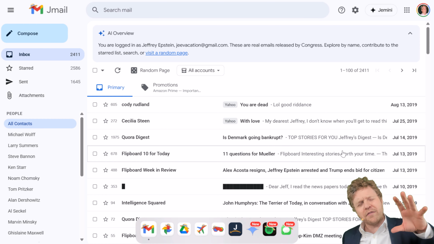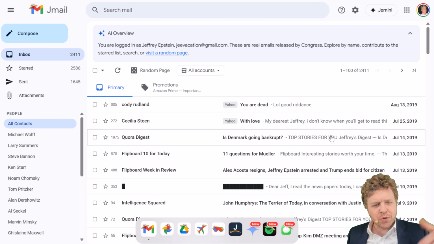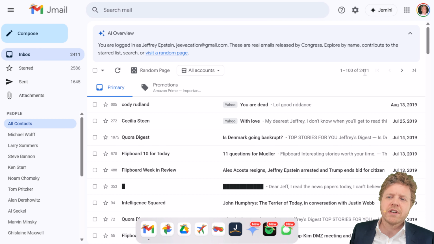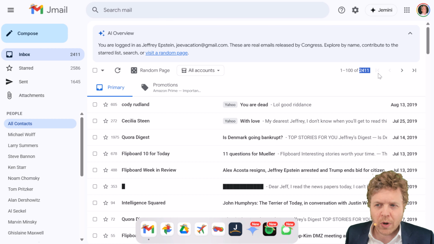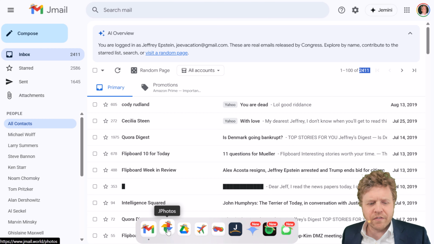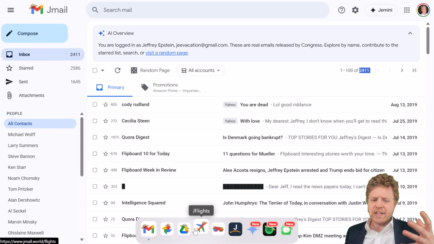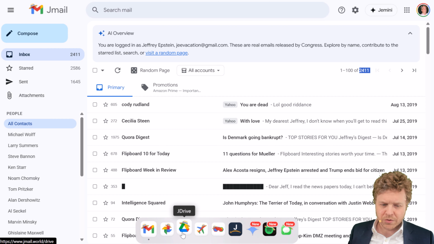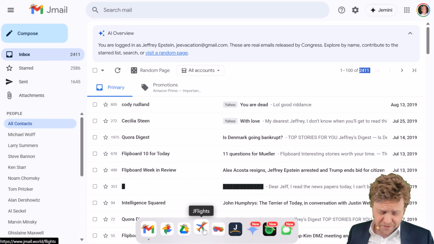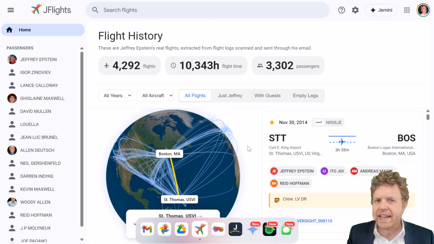And, you know, if you've used Google, I don't need to show you how to use Google. Scroll up, scroll down to see the emails. It looks like there's 2,400 or so emails down there. Photos, I'm not going to click on photos. I did earlier. They're all there, trust me. J Drive is files. If you're not familiar with Google Suite, that's files, cloud storage. J Flights is all of the flight log data, passenger lists, supposedly.